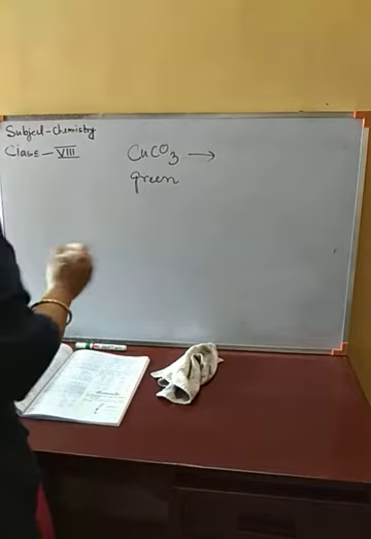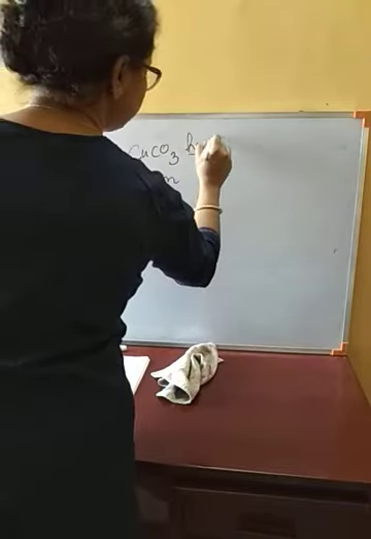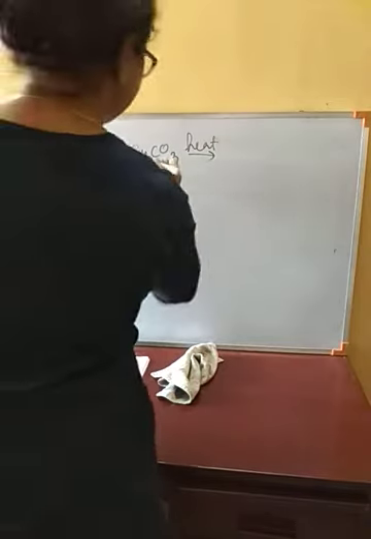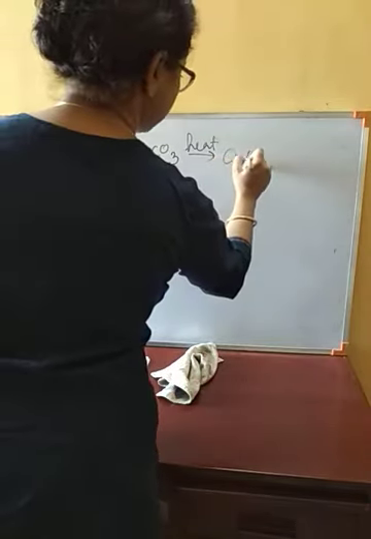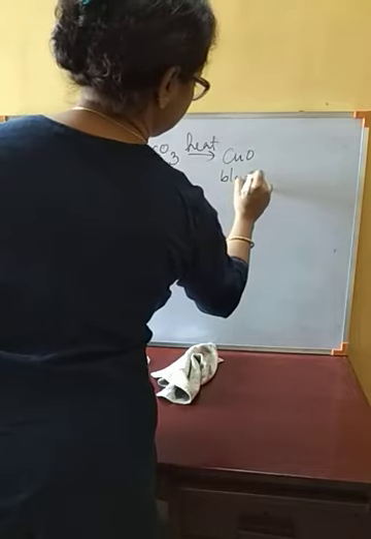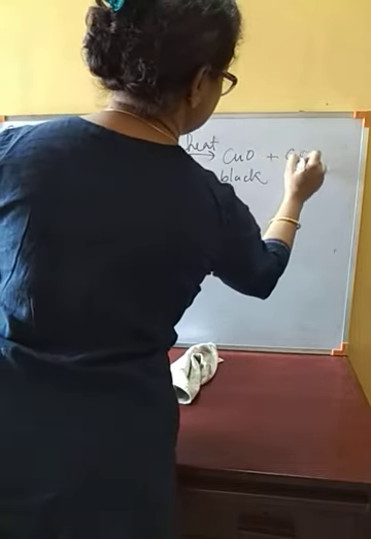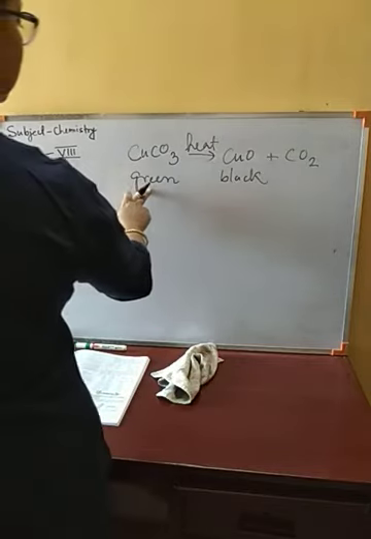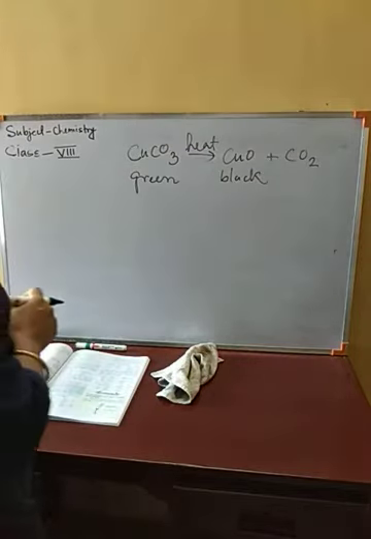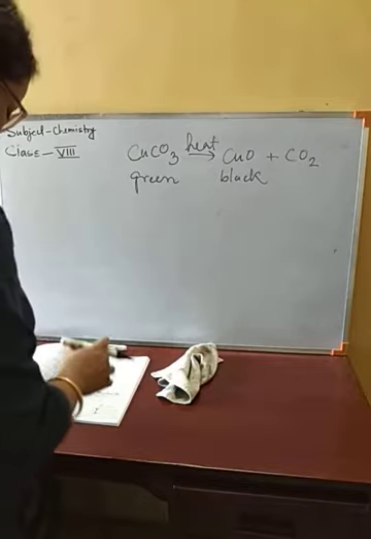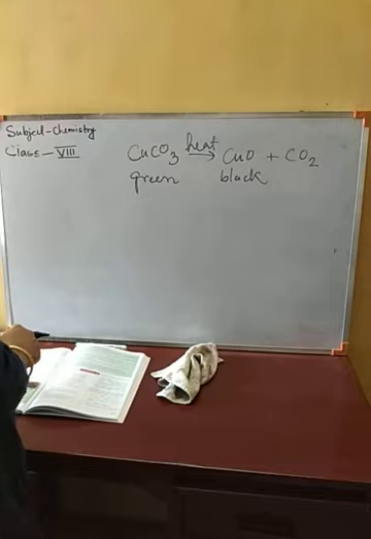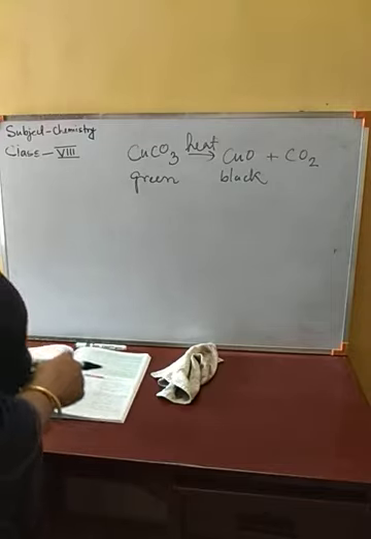If we heat this in a dry test tube, it will decompose to produce copper oxide, which is black, along with carbon dioxide. So this green color will change to a black residue, copper oxide. Black solid we are going to get. Okay, next, non-metallic oxides.